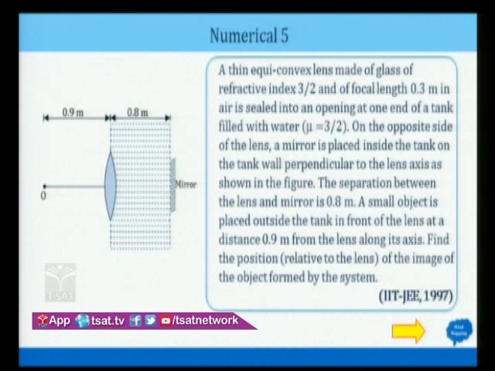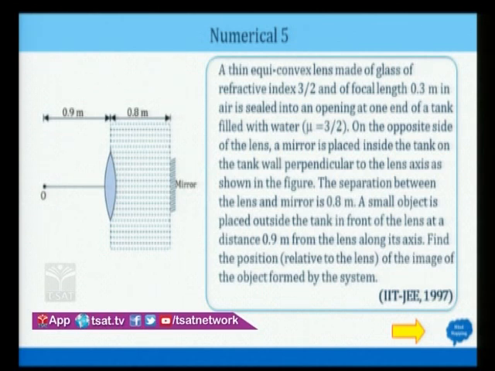You read the question, I'll give you 1 minute so that it is clear to you, and meanwhile I'll make a diagram. Now this is a question which came in IIT JEE 1997, and I read it again.